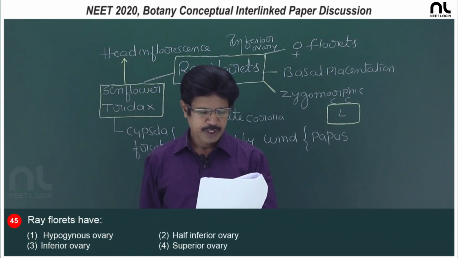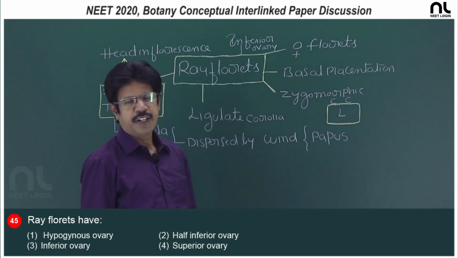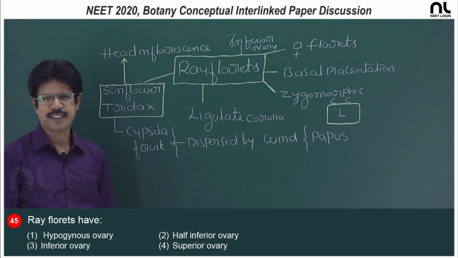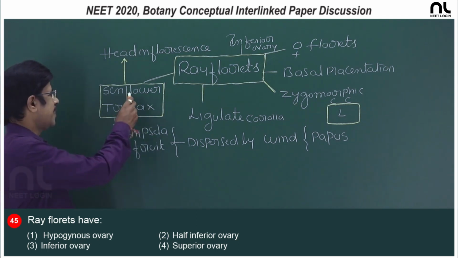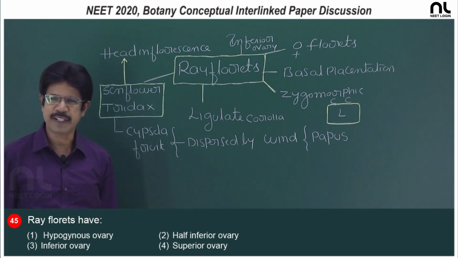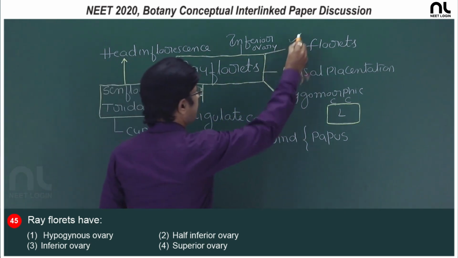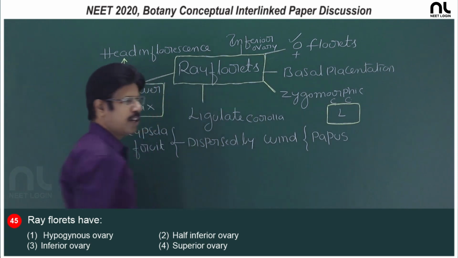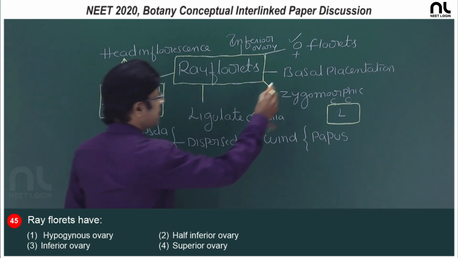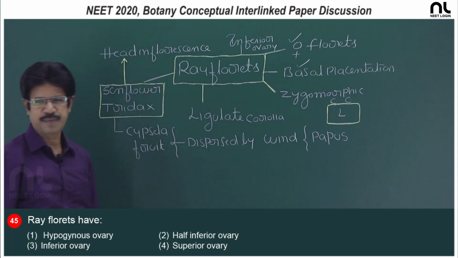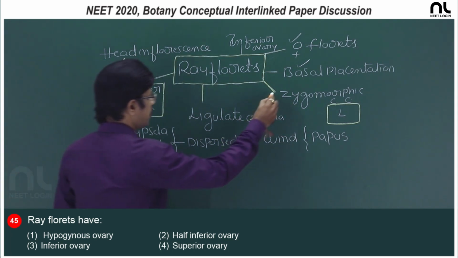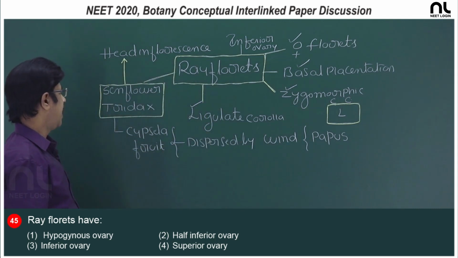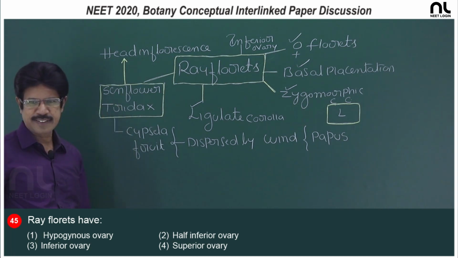Question number 45: ray florets have reduced size of the flowers. What do you call the ray florets? These ray florets, which are present in sunflower and Tridax of the Asteraceae family, are female florets having a bicarpellary syncarpous unilocular ovary with a single ovule on basal placentation. The florets are zygomorphic and ligulate, or tongue shaped.